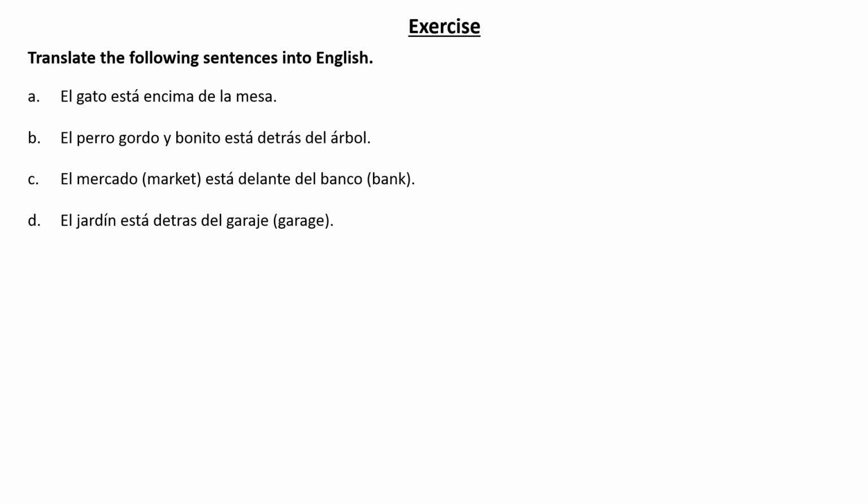Letter B. El perro gordo. Okay, what was el perro? The dog, right? Gordo, what does gordo mean? Fat, right? We learned that in the adjectives. El perro gordo y bonito. Bonito is beautiful. It's an adjective, right? We learned it. So the fat and beautiful dog is, what is detrás? Behind. Behind the tree, right? We learned this vocabulary of árbol in the geography vocabulary, right? Of nature vocabulary. We learned all that. El mercado, the market. Está is. Delante de means in front of the bank. El banco.